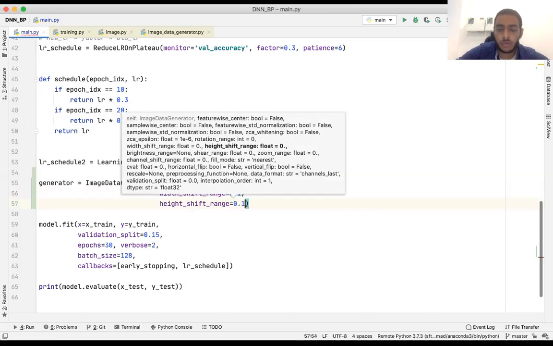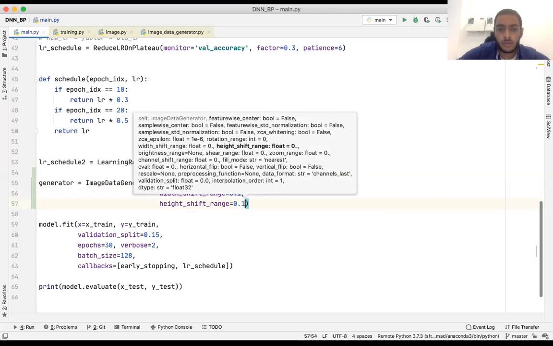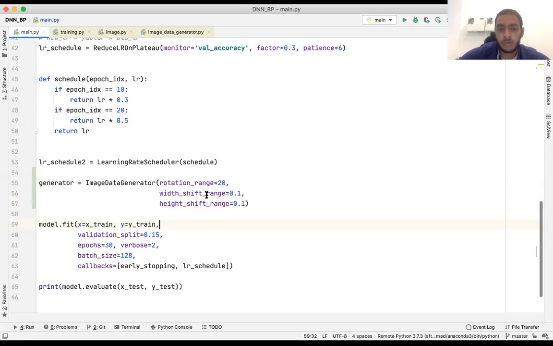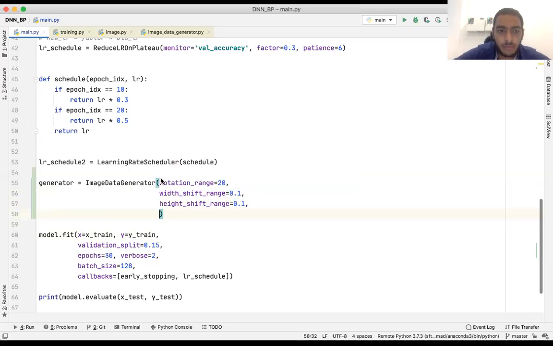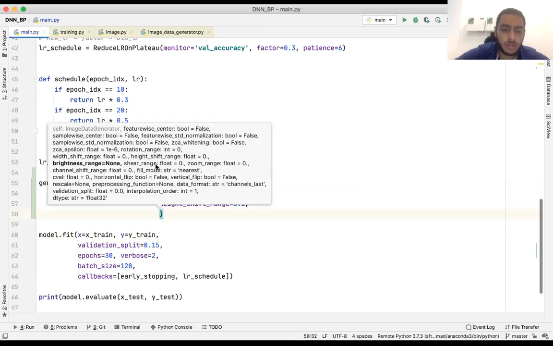I'll choose also 10%. So the image will be shifted randomly by some value from 0 to 10%, either up or down, and also either right or left in the width shift range. Other parameters that we have: shear range, which is something related to the affine transformation, and this is the shear angle.